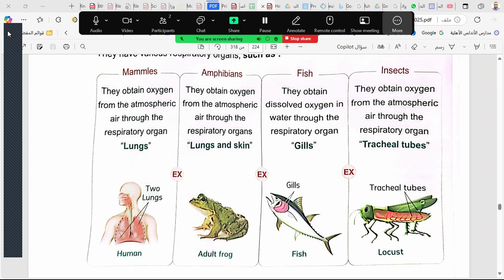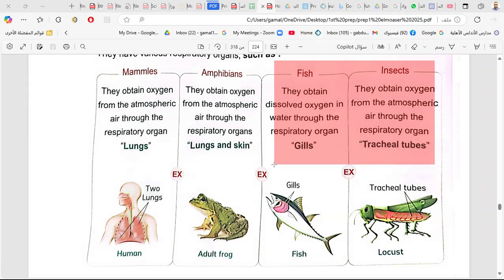So insects have a different respiratory system from fish. You only give the reason. Insects have a different respiratory system from fish because the insects' respiratory system has tracheal tubes, but the fish have gills. Okay.